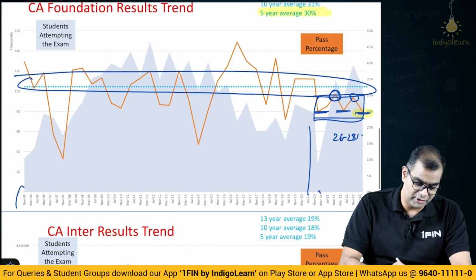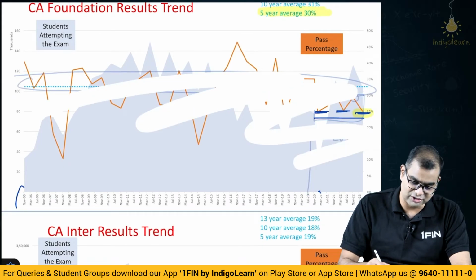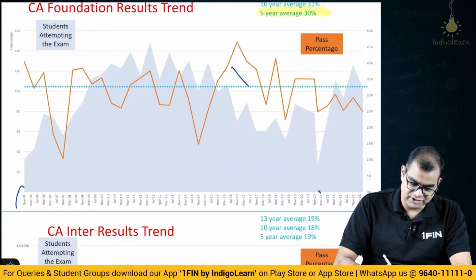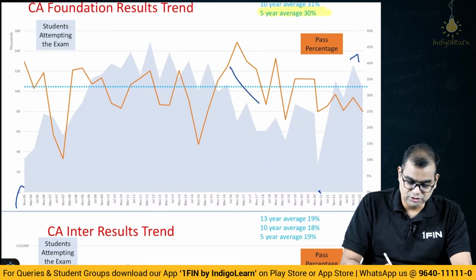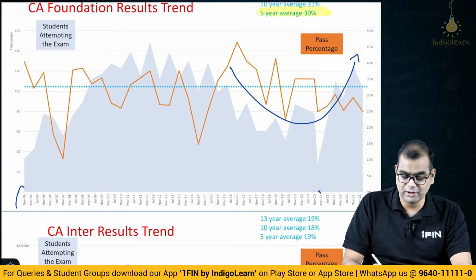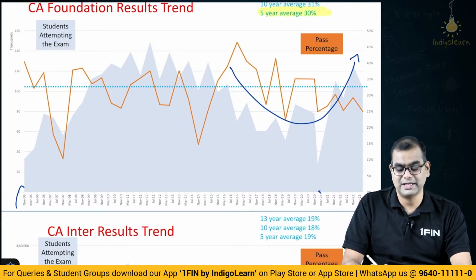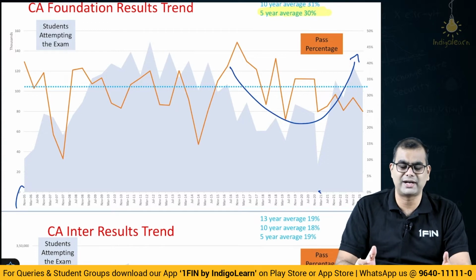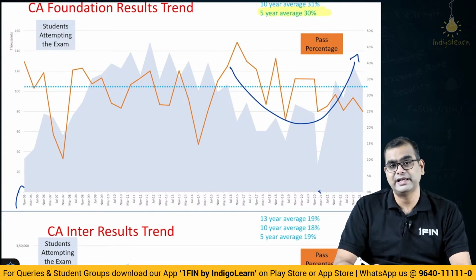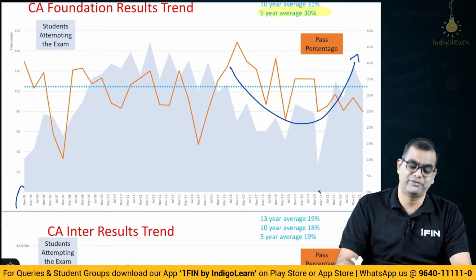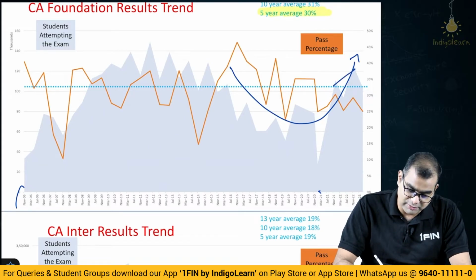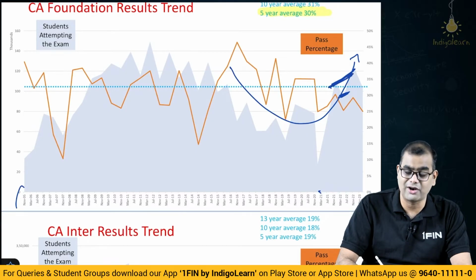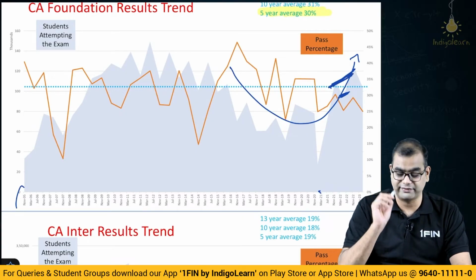But the most important thing that I liked in this entire chart is the shape of this curve. The student count which decreased has now increased. So despite MCQs being removed across all subjects after that CPT changeover happened in 17, even then there is an increase in student count. This is a very, very good sign if you ask me. And this is very constant also. Please note, it is not as if it is one attempt and then a dip. It is constant. So it is a very, very good sign.